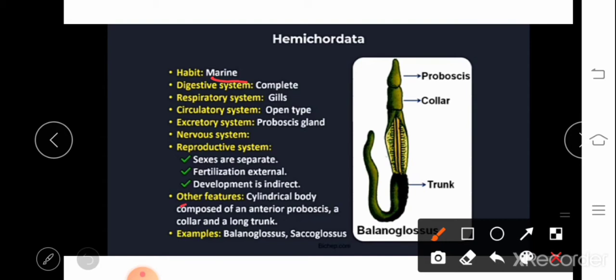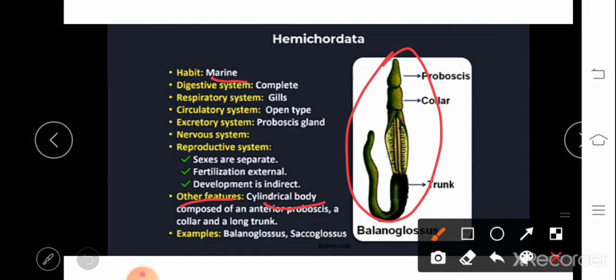Coming to the special features, we'll discuss special features first. The body is cylindrical in shape. If you see the structure of Balanoglossus, this is one of the examples for Hemichordata. Balanoglossus is commonly called tongue worm. You might have heard about flat worms, round worms, right?